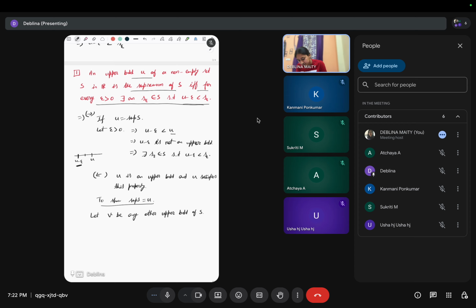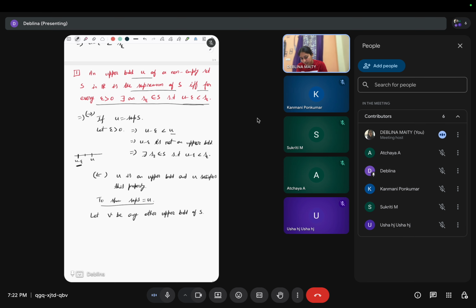We can show that if v, any other upper bound, is greater than u, then u is the lowest upper bound. Also we can prove that if v is any number which is less than u, then that cannot be an upper bound, right?